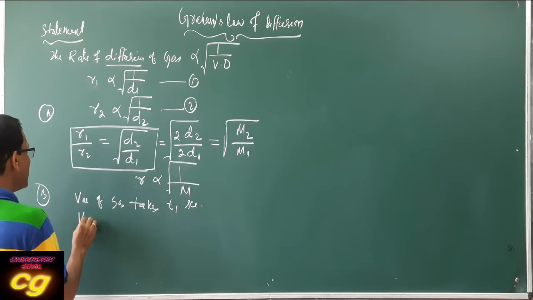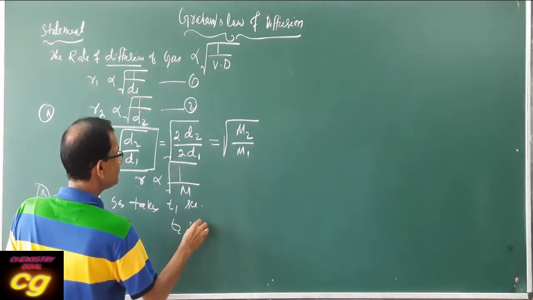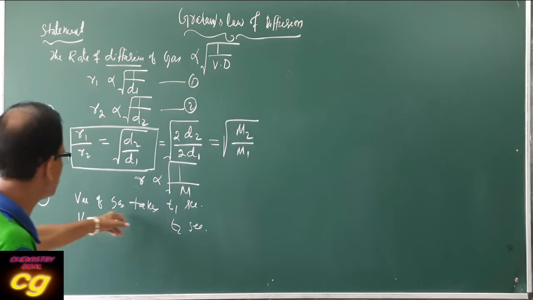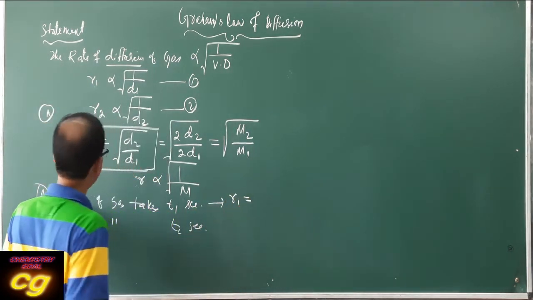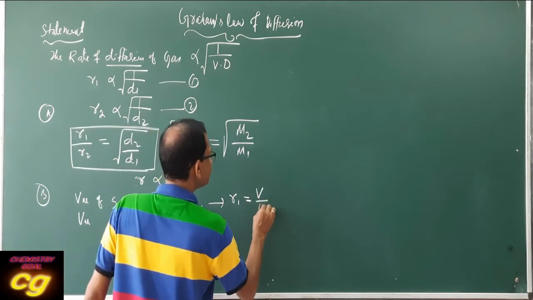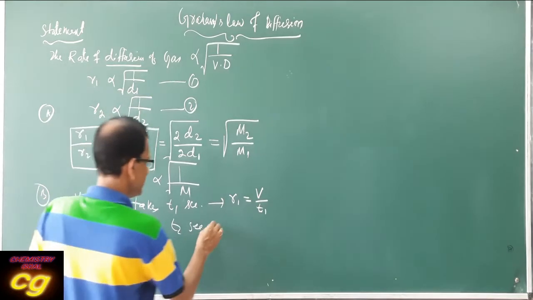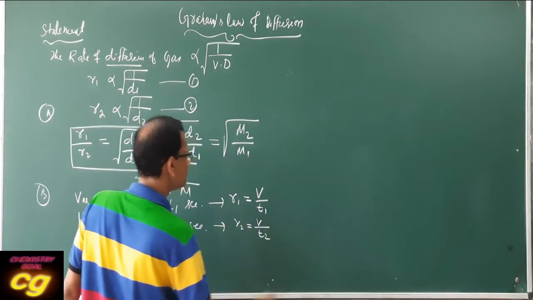Another V mL of gas takes T2 seconds. Then what is the relation between the rates of diffusion? What is the rate of diffusion of the first gas? R1 is equal to V by T1. What is the rate of diffusion of the second gas? That will be R2 is equal to V by T2.